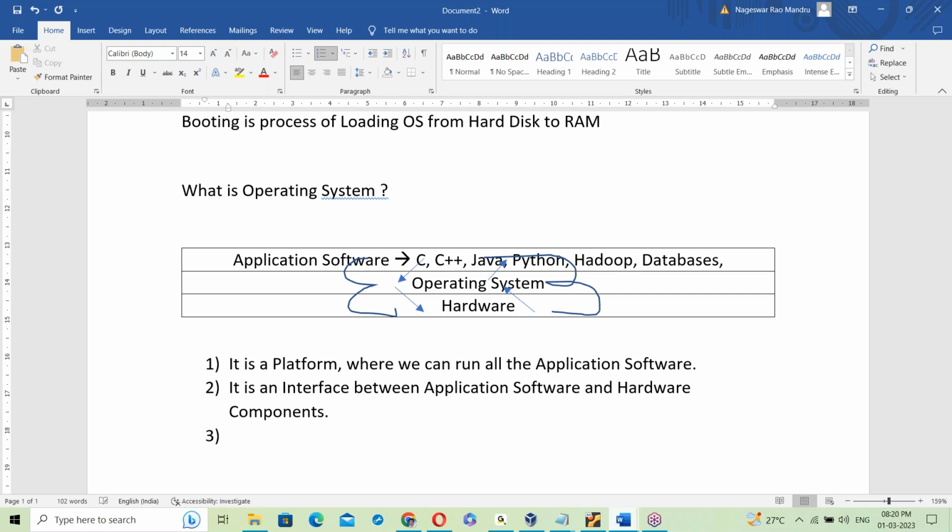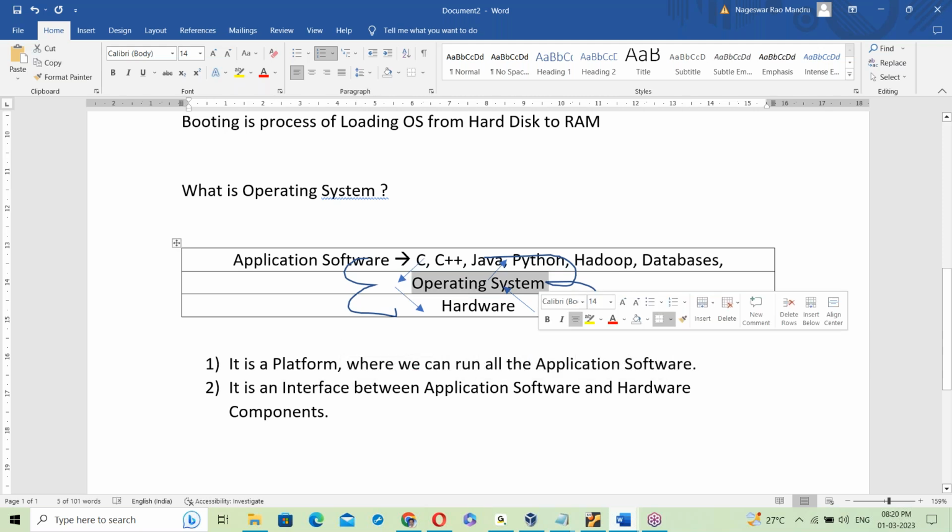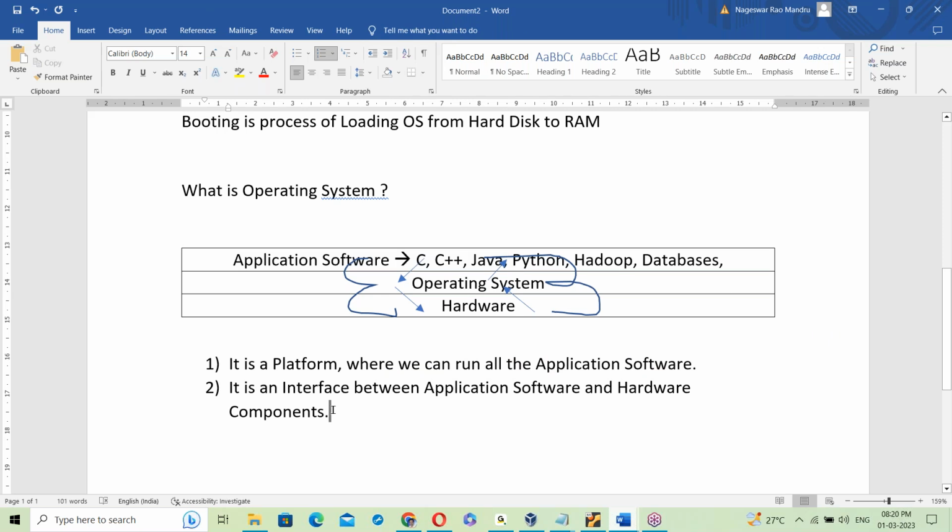So this is about the OS. What is OS? It's a platform where we can run all the application software. Next, it's an interface between application software and hardware components.